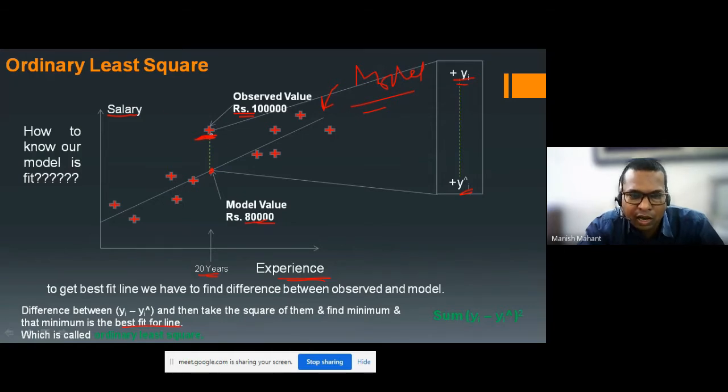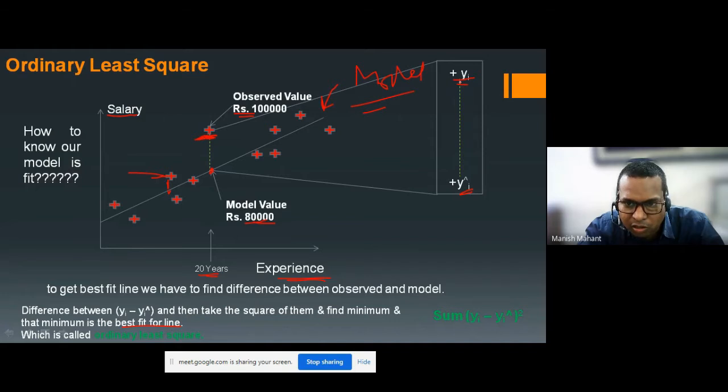As I explained, for some employee the observed salary is 1 lakh, and the model is predicting 80,000. Likewise it is happening for every point, where the observed value is something else and our predicted answer is something else.